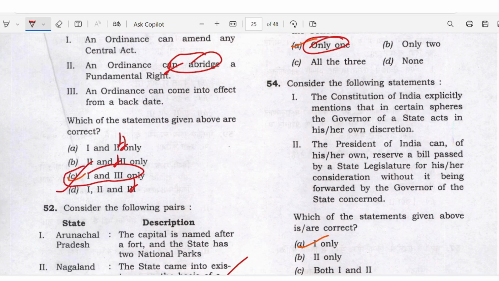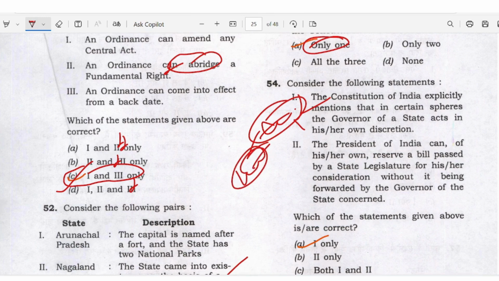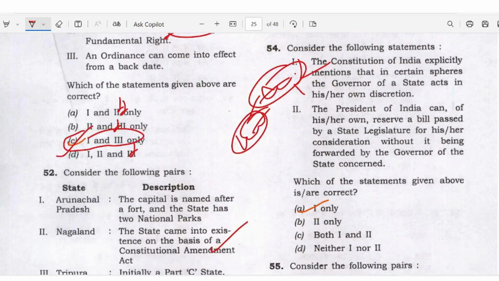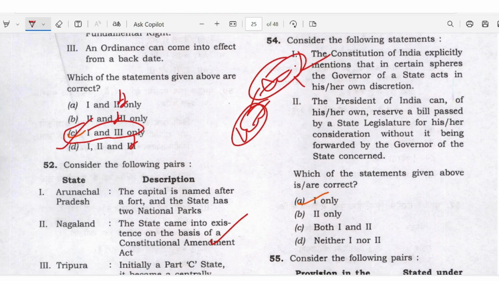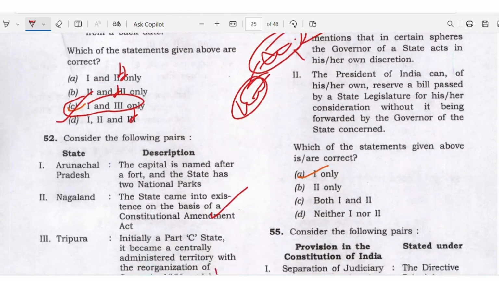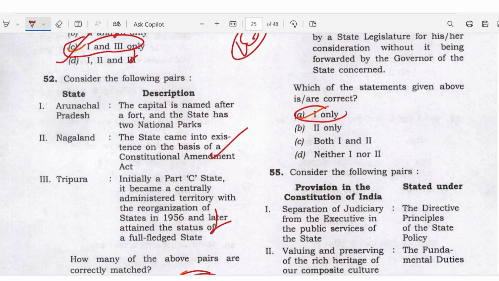The Constitution of India explicitly mentions that in certain spheres the Governor of the state acts in his own discretion, right? The Governor has some discretion. It has been in the news a lot recently, for the last two to three months. The President of India can reserve a bill passed by the state legislature for his consideration without it being forwarded by the Governor of the state concerned. Here, answer only one is right.